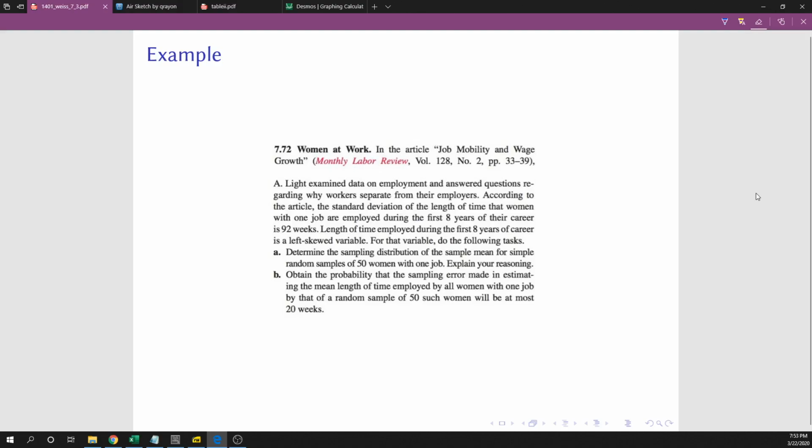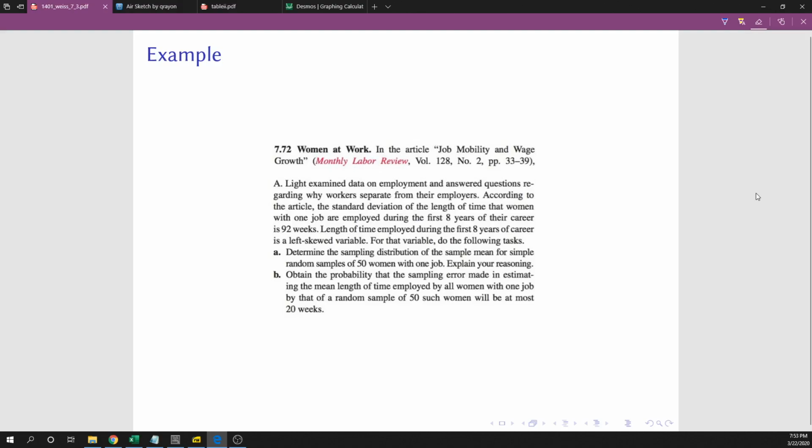Length of time employed during the first 8 years of career is a left skewed variable. For that variable, do the following tasks. A, determine the sampling distribution of the sample mean for simple random samples of 50 women with one job. Okay, so let's go ahead and do that one. I need to write down the standard deviation, and that is 92 weeks.